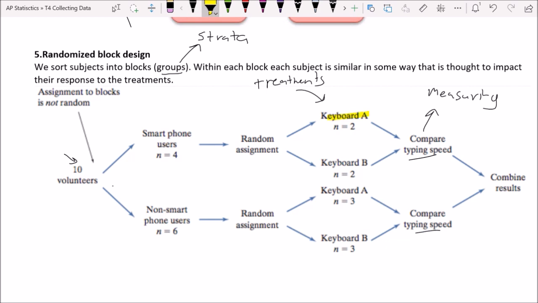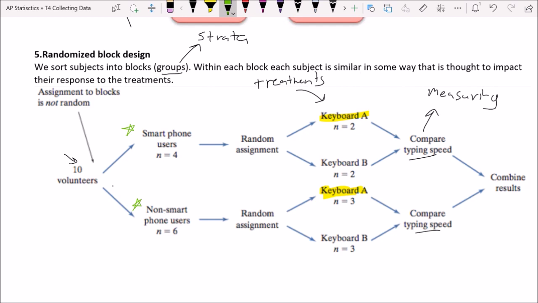I also want you to notice that keyboard A appears twice. What the heck? And so does keyboard B. Why is that? Because what we've done is we looked at these participants and we noticed that some use smartphones and some don't. And we think to ourselves, wait a minute, if someone doesn't use a smartphone, they're probably going to have a very different performance on a typing test, at least on average, than the average smartphone user. Especially this looks like it might be a phone keyboard, potentially, or different keyboard layouts on a phone.